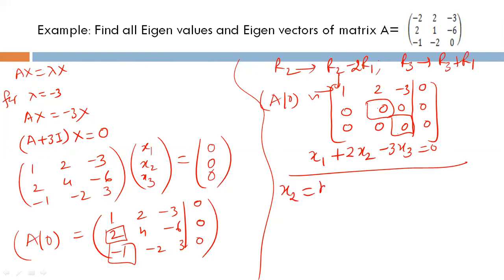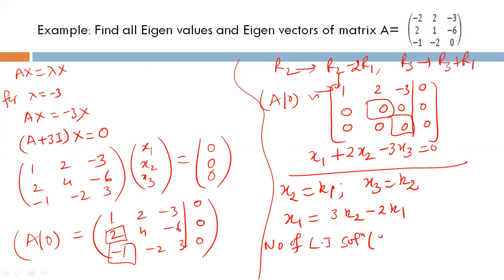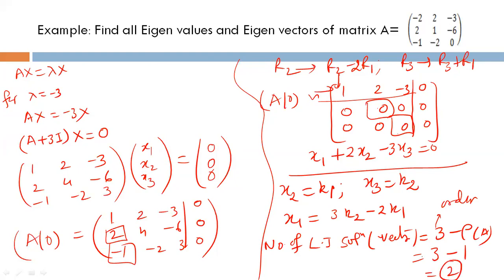So I'm considering x2 equal to k1 and x3 equal to k2. Then x1 will be 3k2 minus 2k1. And you can see that the number of LI solutions, or LI vectors, is equal to 3 minus rank of A. The order of the matrix is 3 here, so 3 minus rank of A is 1 only, because there is one non-zero row. So you will get two LI eigenvectors or two LI solutions.